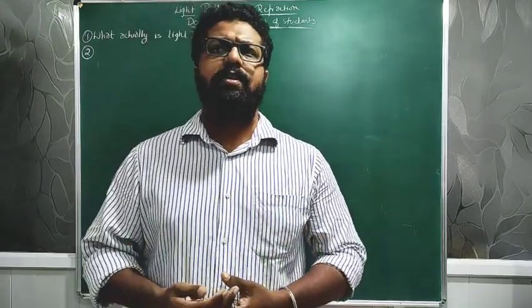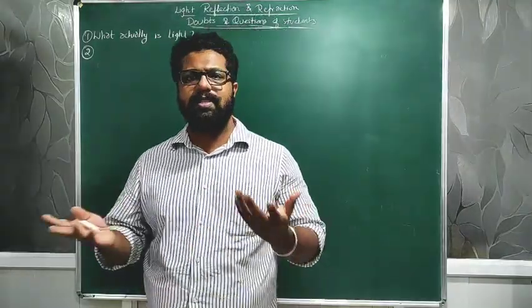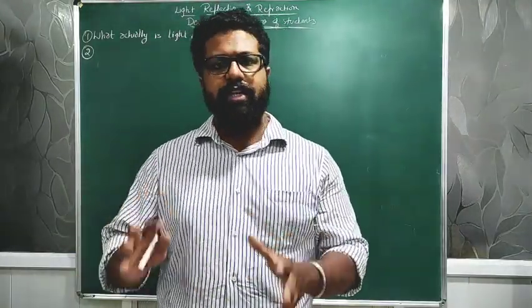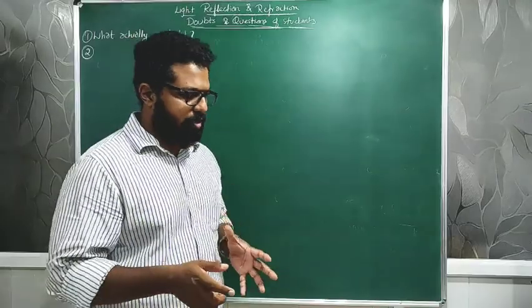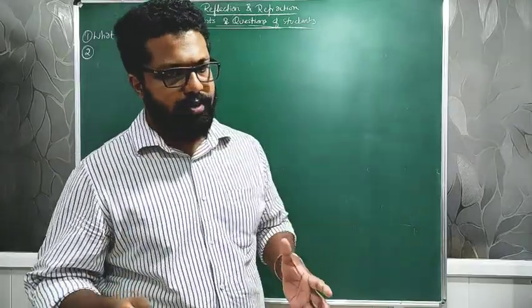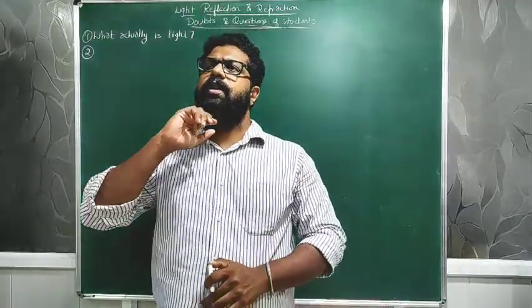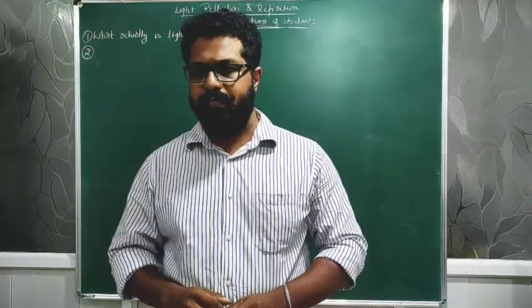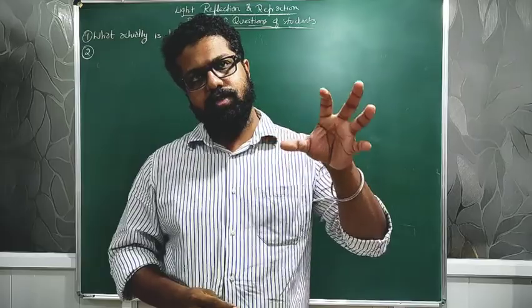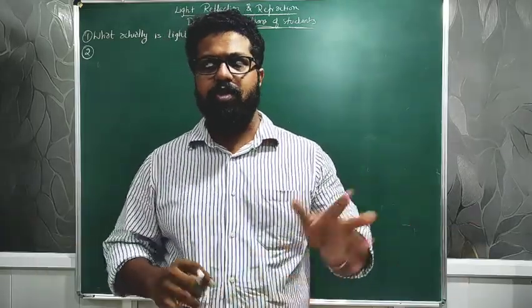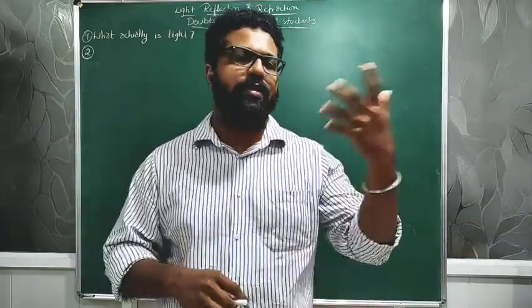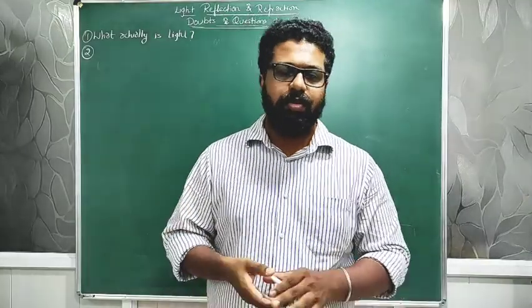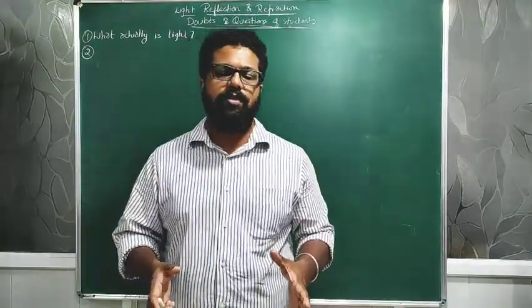But still, students have a little confusion. What is this light actually? So I'll explain in more detail what the actual meaning of light is. The natural form of light is nothing but the sunlight. Correct? So the sun is the main source of light for this earth. Whatever the bulbs and electricity are, they are secondary. The first thing you need to know is about the daylight which you see over here.